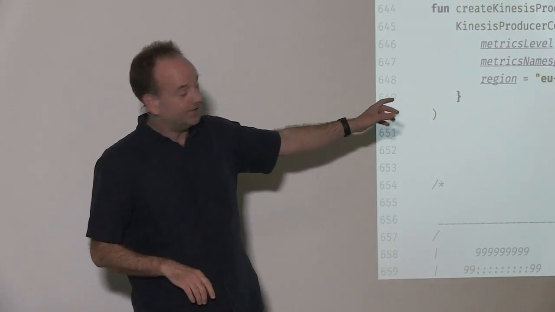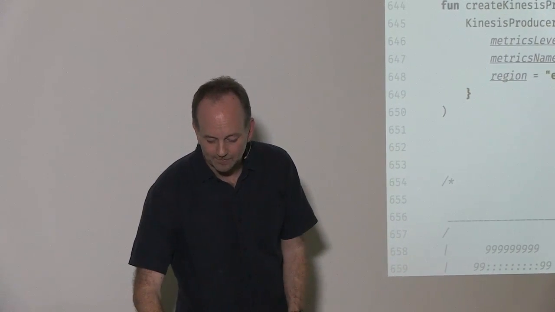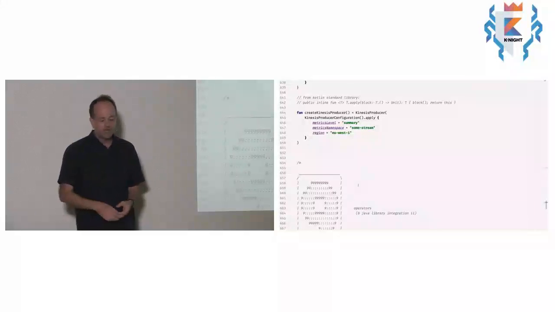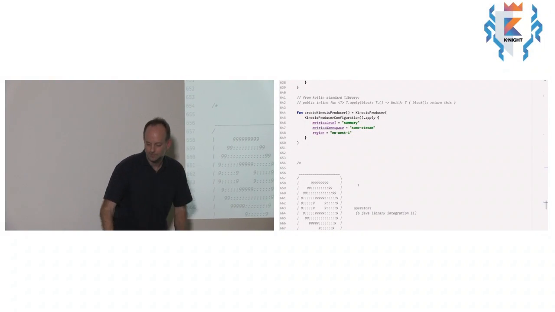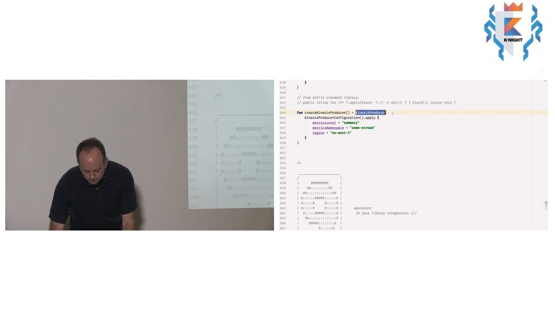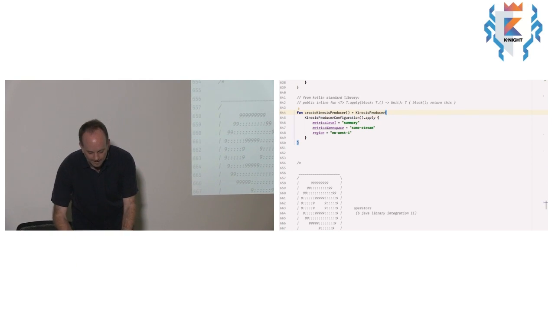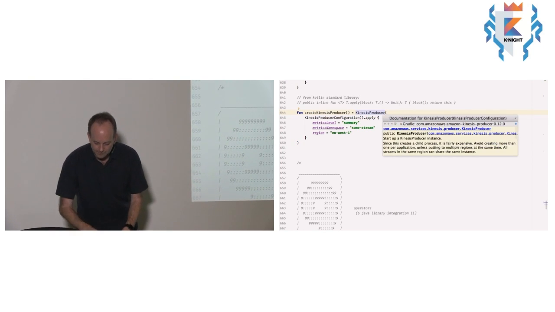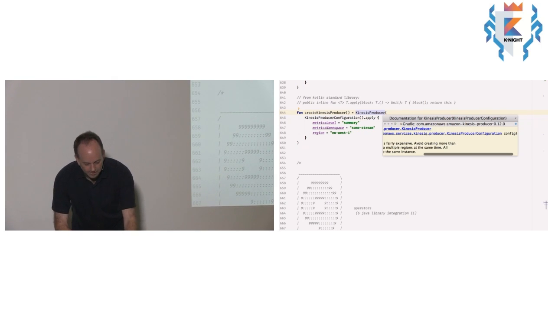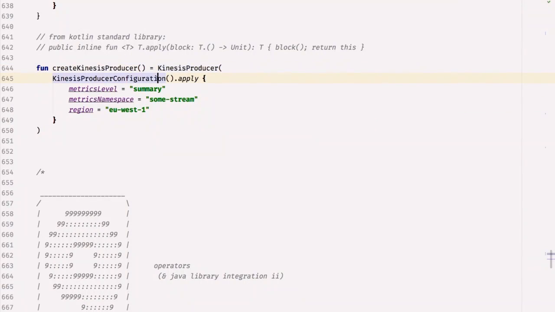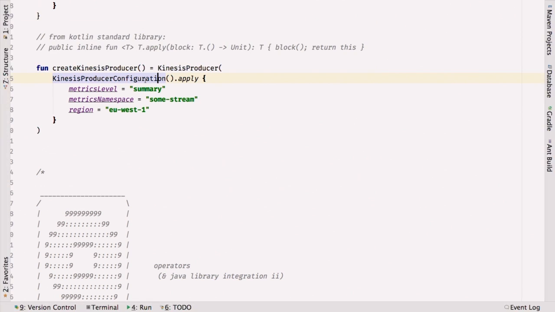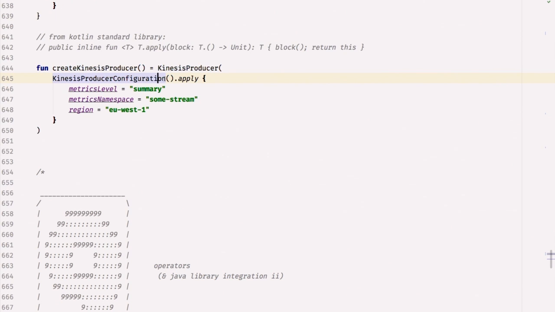So what's that really useful for? Here I'm using the AWS Kinesis Producer library. The Kinesis producer expects me to pass in a Kinesis producer configuration. The configuration doesn't have a fluent setup, so what you normally have to do is create a Kinesis producer configuration, call blah.set metrics level, blah.set, and then return the thing.